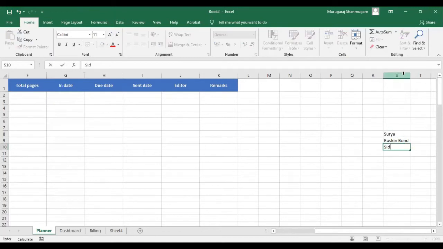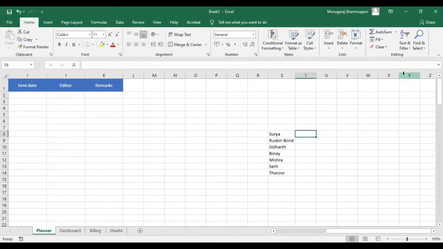Siddharth Mukherjee. Let's keep it simple names. The first names. Let's go with Vinay Mishra. Is that okay? Maybe two more names. Vikram Seth. Yeah. Okay. And let's see. Shashi Tharoor. Just one more name. You want one more? It's enough now.